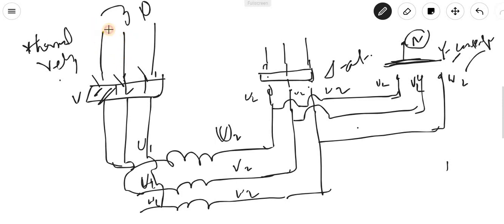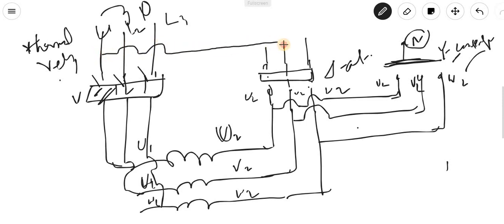Okay, line L1, L2, L3. Now for the delta connection, maybe U1 V2 means this part, where it will be connected.